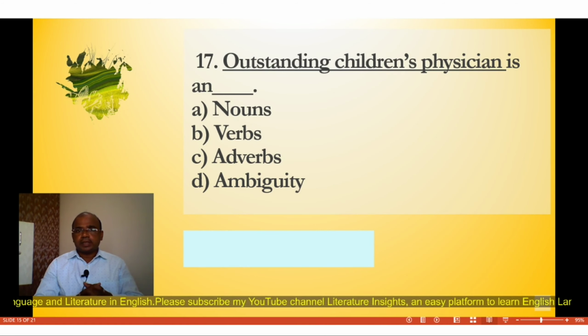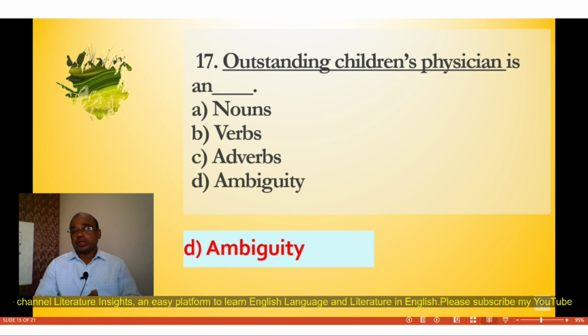Number 17. Outstanding children's physician is an. So here you have to identify the correct option out of these four options. A. Nouns. B. Verbs. C. Adverbs. D. Ambiguity. And the correct answer is D. Ambiguity.